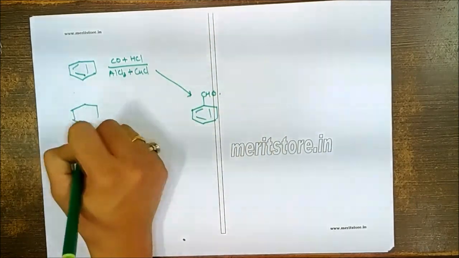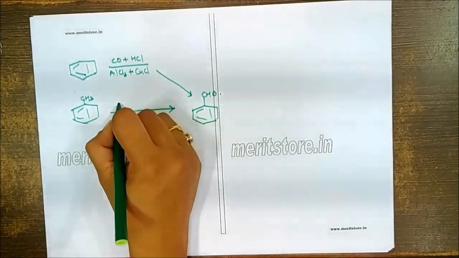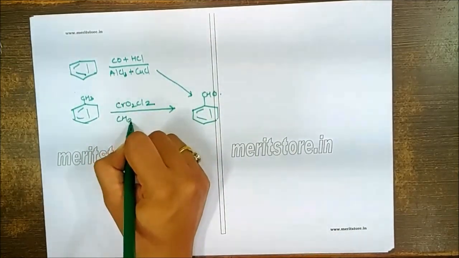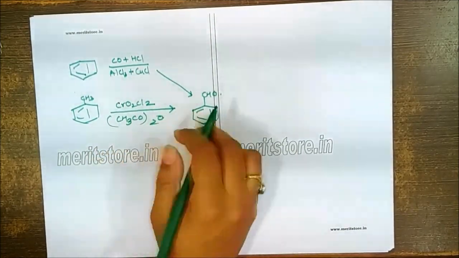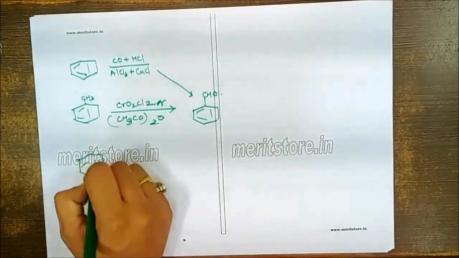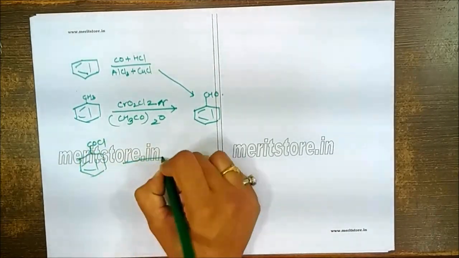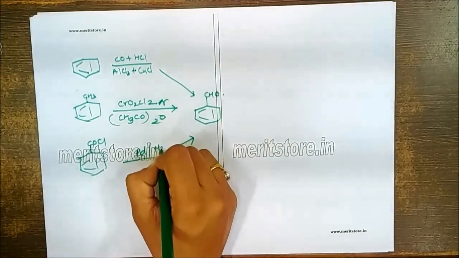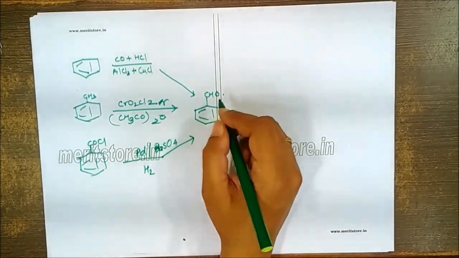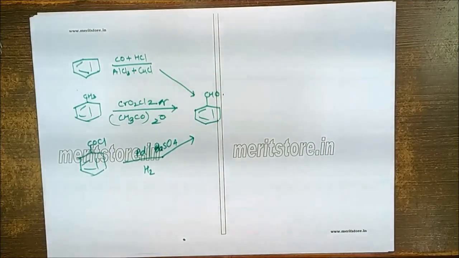We can also prepare this from the toluene by using reagents like chromyl chloride, or we can use the acetic anhydride. So this kind of reagent will give you formation of the aromatic aldehyde. We can also use the Rosenmund reduction, COCl on reaction with palladium supported on BaSO4, reduction to give corresponding aldehyde. So three methods of preparation for the aromatic aldehyde can be used in this reaction.